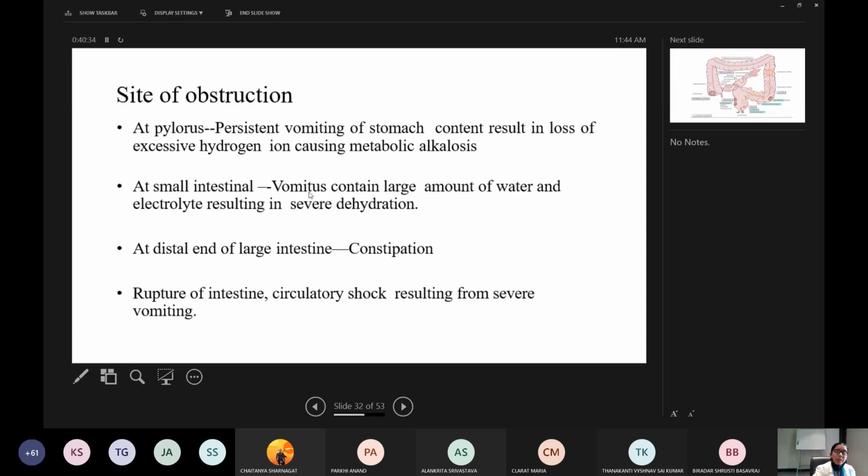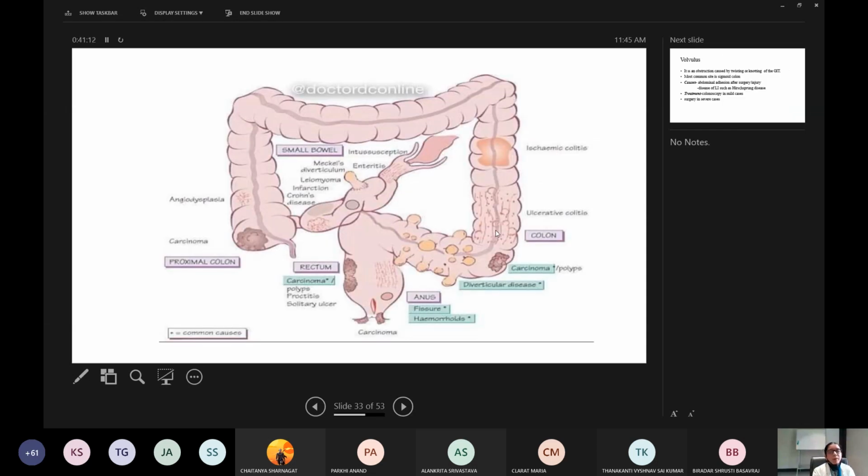So the content which is remaining in the intestine will come out. Vomitus contains a large amount of water and electrolytes, resulting in severe dehydration. If the obstruction is at the distal end of the large intestine, it may lead to constipation or difficulty in passing the stool. If rupture of the intestine occurs, then there is a circulatory shock resulting from severe vomiting. So these are the sites of obstruction and what are its consequences.